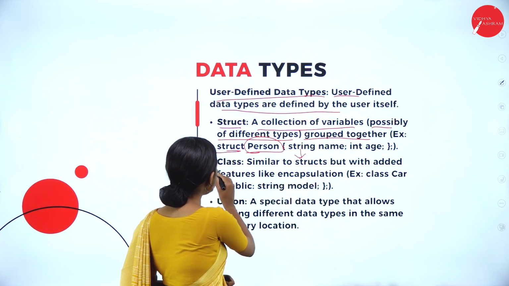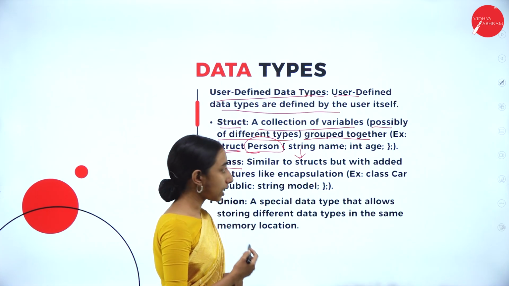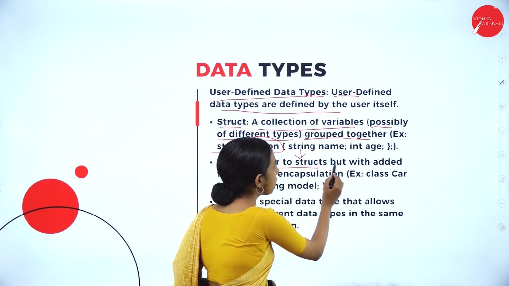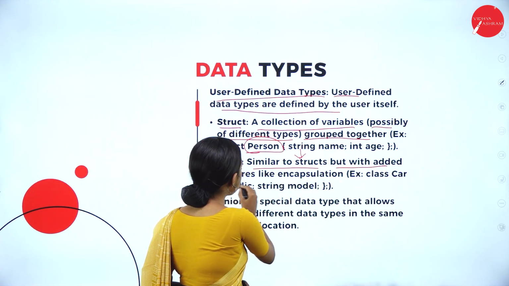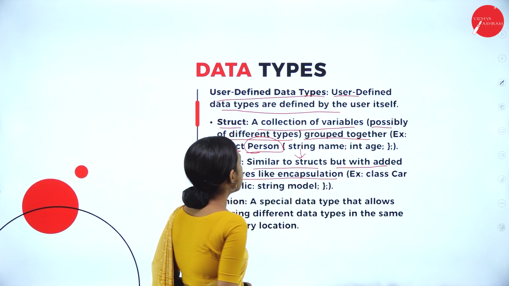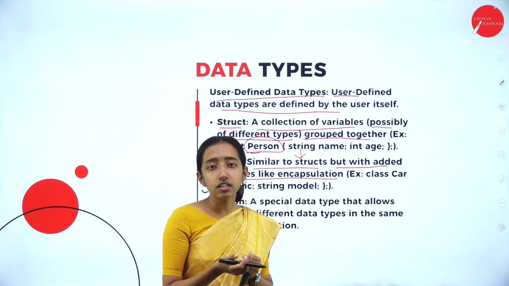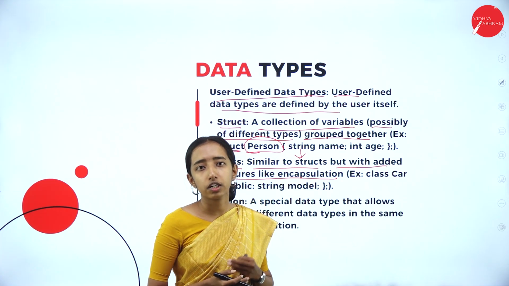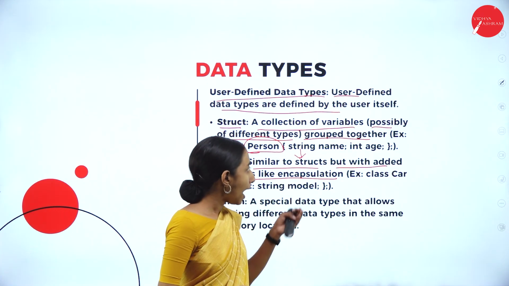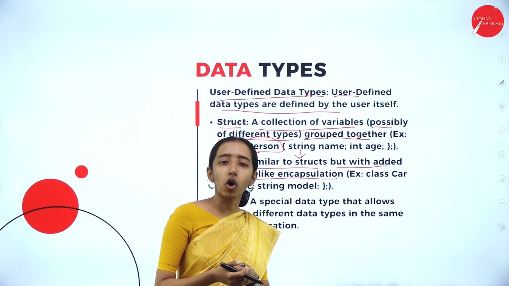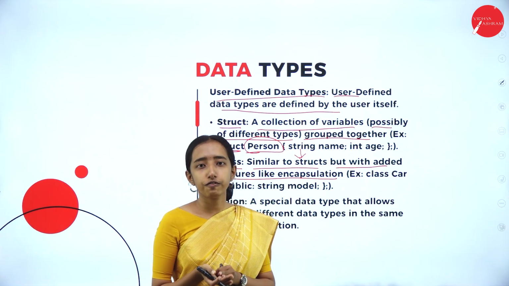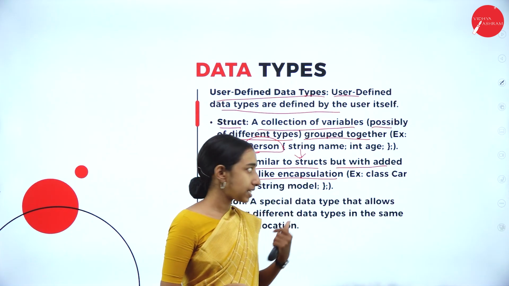Next we are having class. The class is similar to struct but with added features like encapsulation. It has OOPS concepts like encapsulation, inheritance, polymorphism. Those are the additional features that we can see in the class.